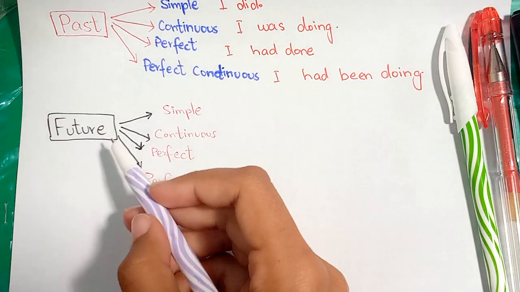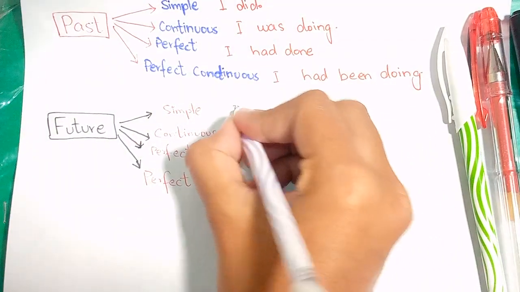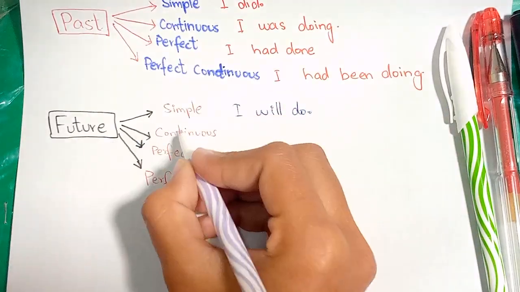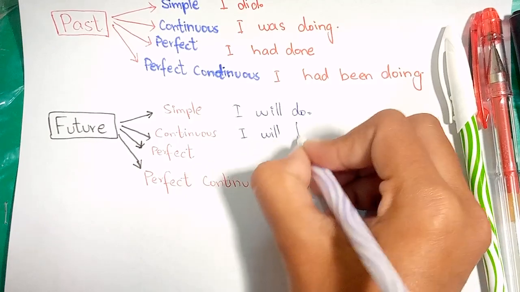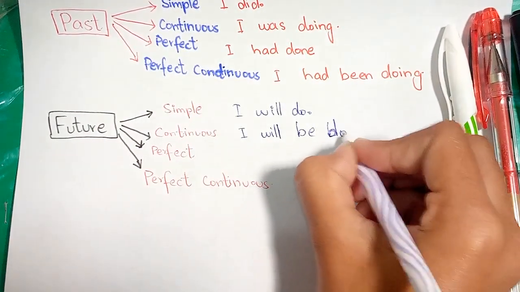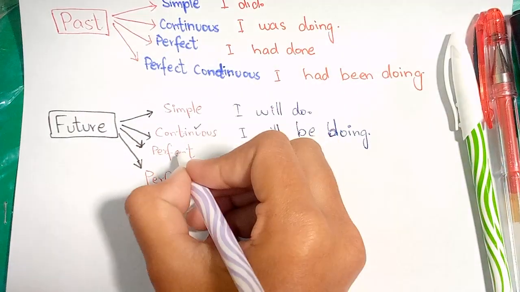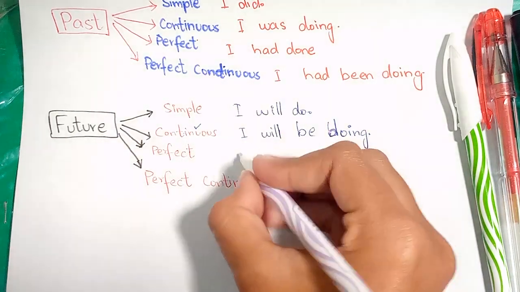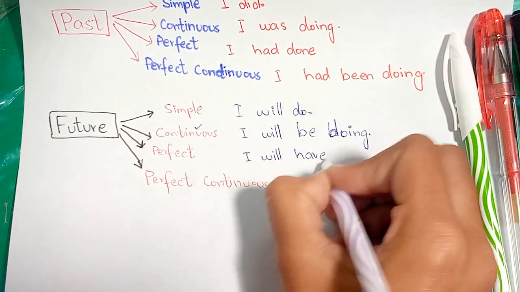Let us now learn about the future tenses. Future indefinite, it will change into I will do. Future continuous, it will become I will be doing, because doing is the first form plus ing, which only occurs in continuous, and the third form occurs in the perfect. From I had done, it will change into I will have done.